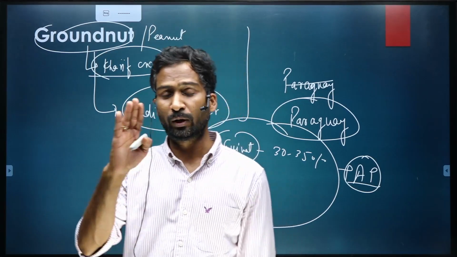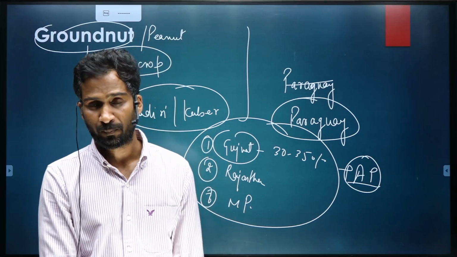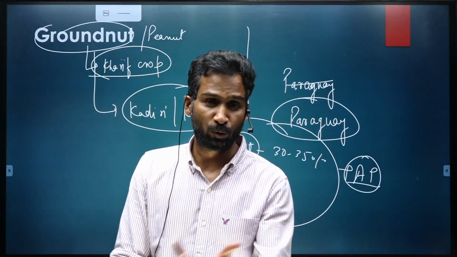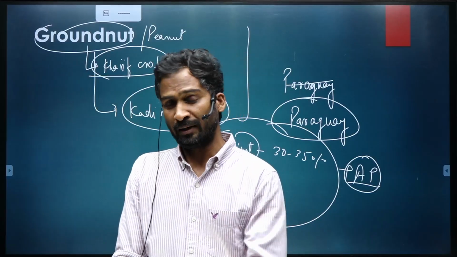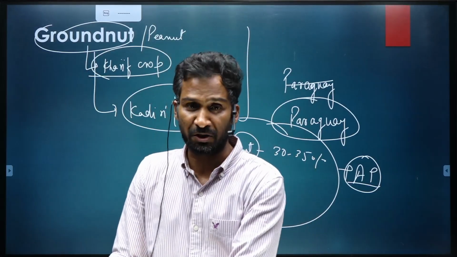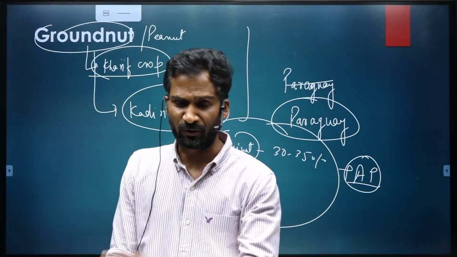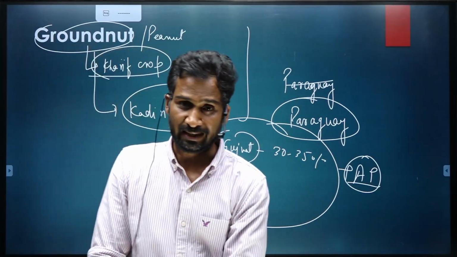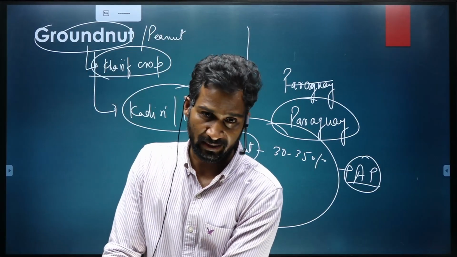Okay, and then do remember that whether it is a cash crop, kharif crop, rabi crop, commercial crop, or food grain crop, also try and remember the climatic conditions where they are grown. If you can remember the areas where they are grown, you can easily figure out the climatic conditions of that area.